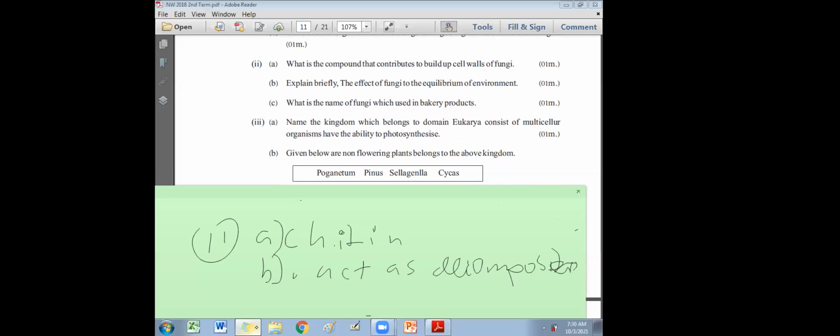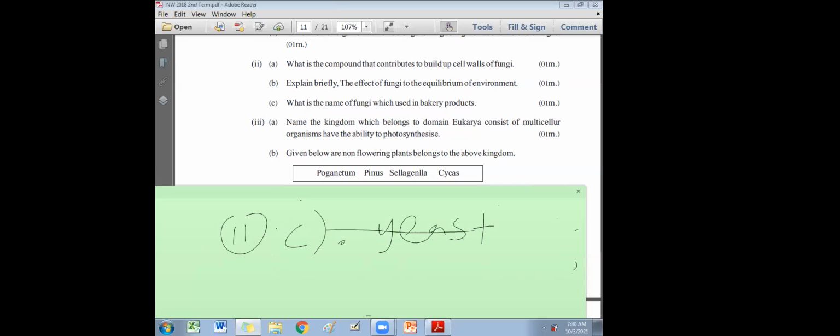By decomposing waste matter. What is the name of the fungi which is used in bakery products? What is the fungus used in the bakery industry? Part 2C, the answer will be yeast. Scientific name Saccharomyces cerevisiae, but you can just write yeast.